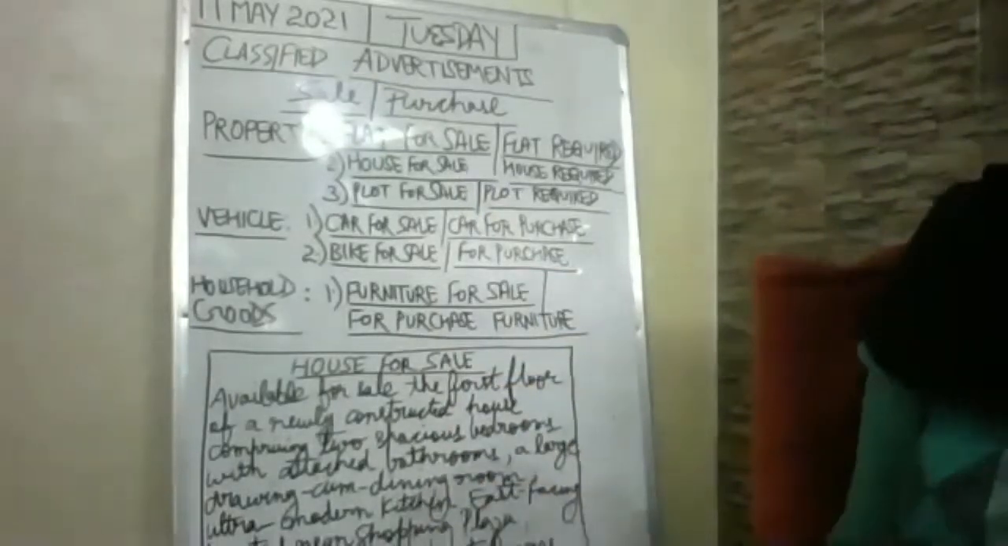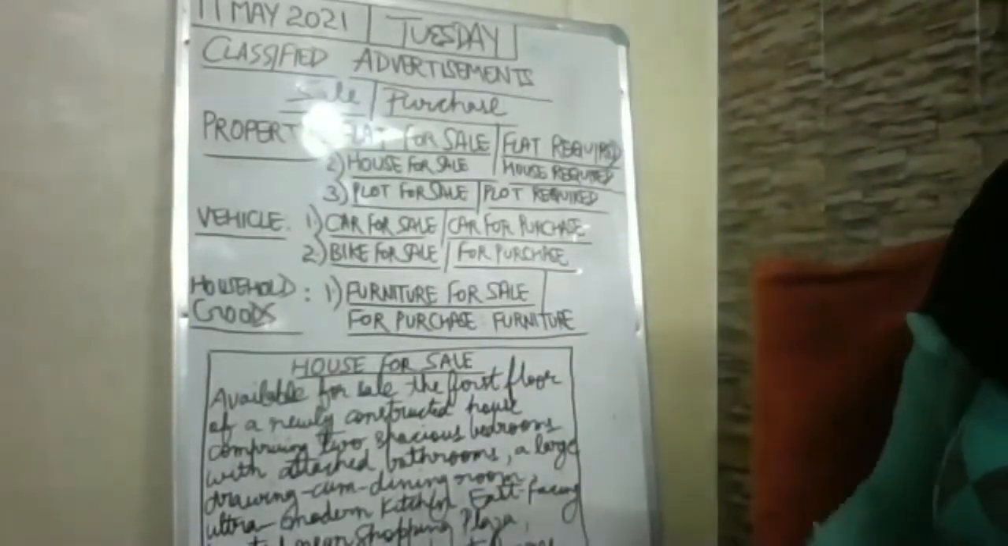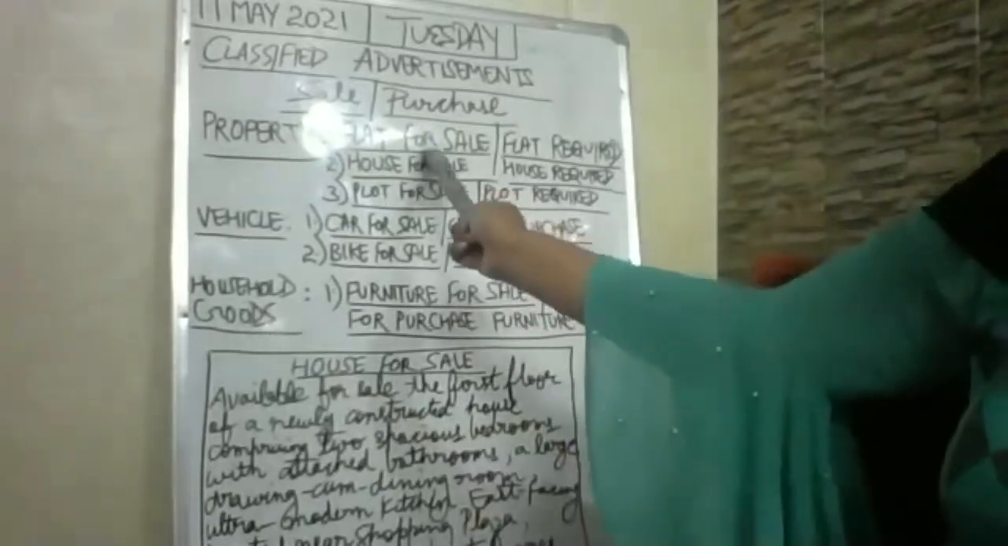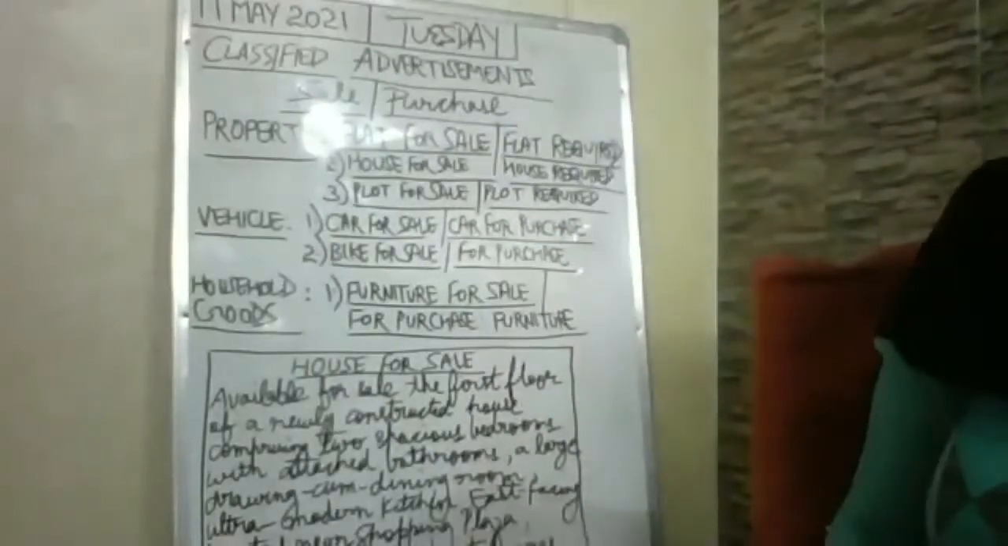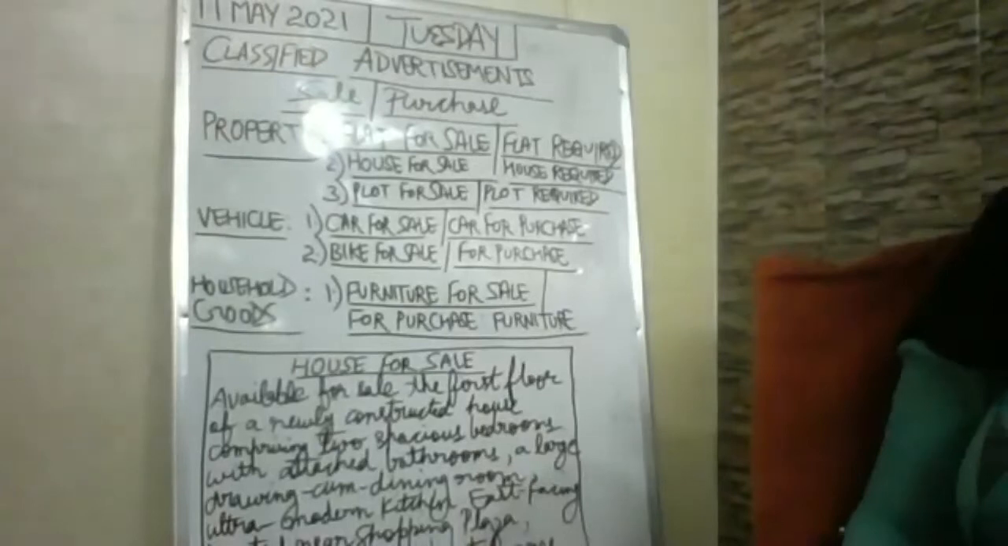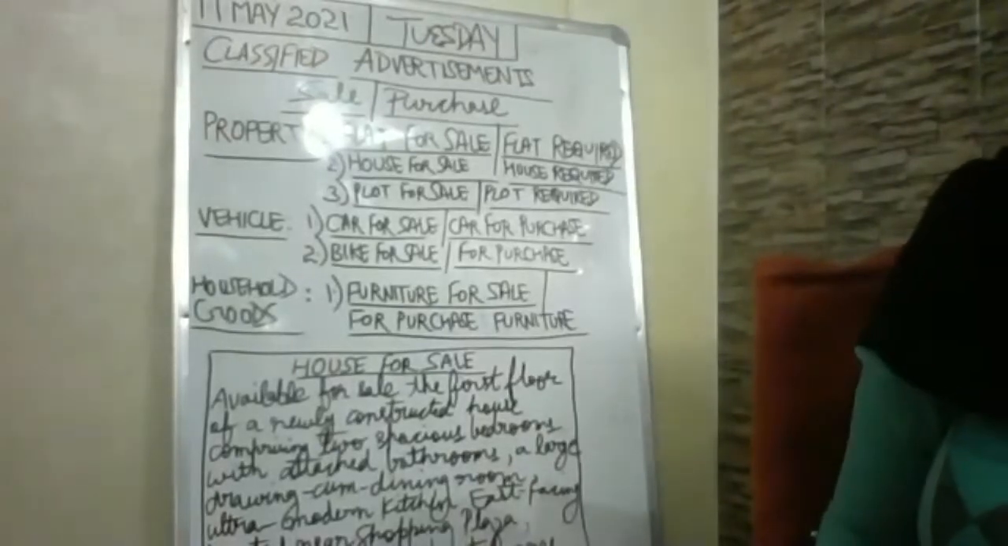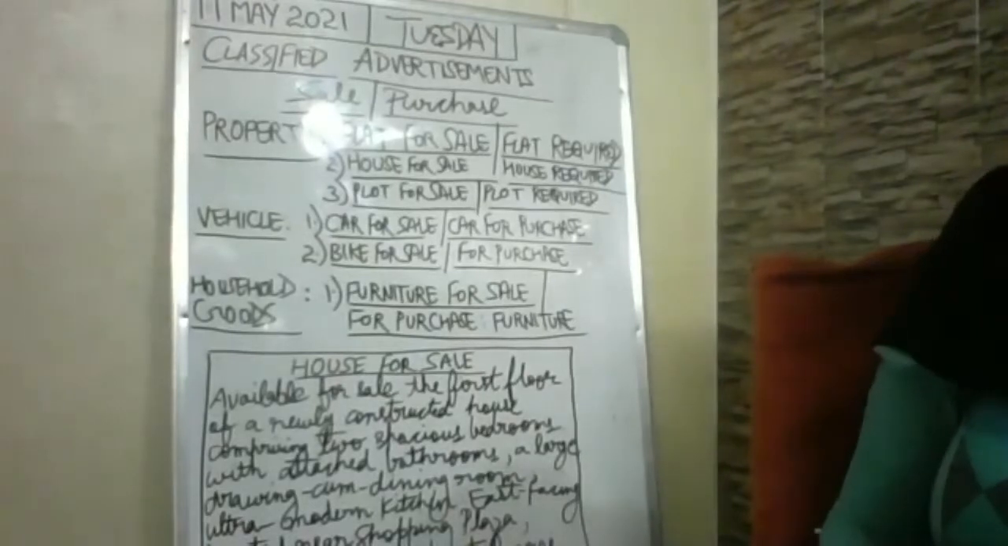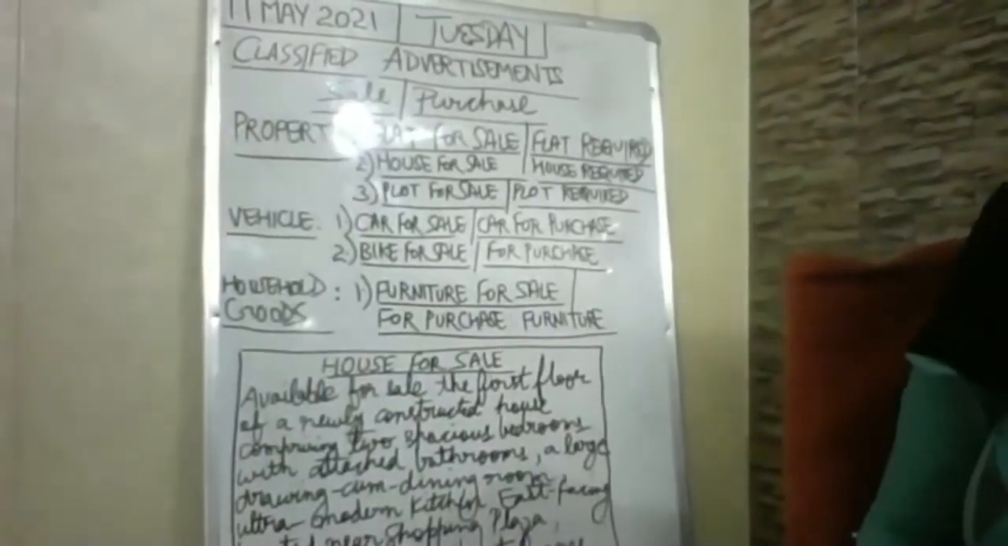So we will be starting with first category, that is flat for sale. We have done in detail. You can see the lecture also on YouTube. In the beginning days we have done classified ads, if you remember. So you can see the YouTube recordings also. That will be very beneficial because we have done it in elaboration.